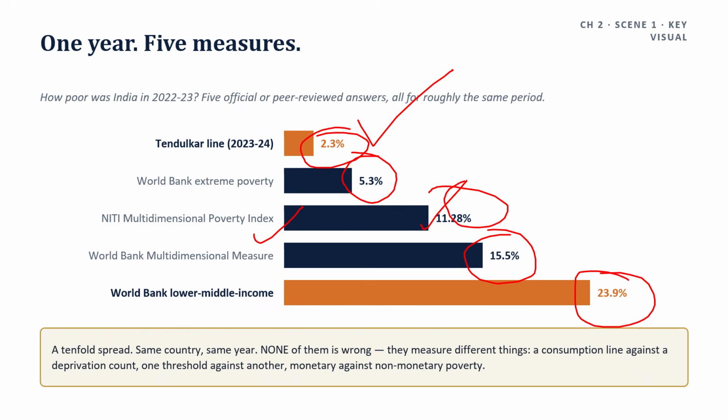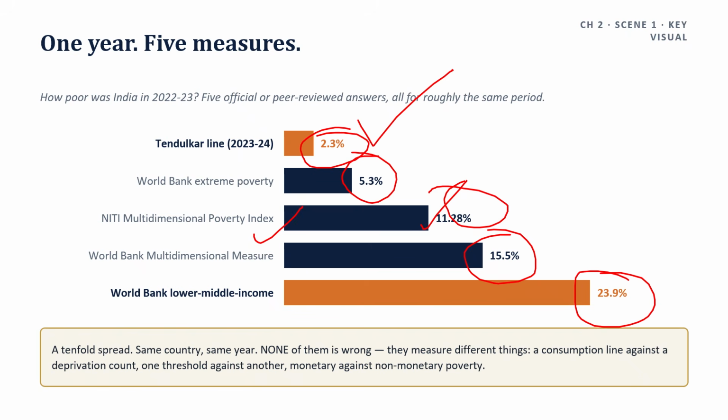None of them is wrong. Why? They differ because they measure different things: a consumption line against a deprivation count, one threshold against another, monetary poverty against non-monetary poverty. That is the entire lesson of this chapter, and it is what the 2025 paper was testing when it asked for HDI against IHDI. The examiner is no longer asking what the number is. The examiner is asking whether you know what the number is for.